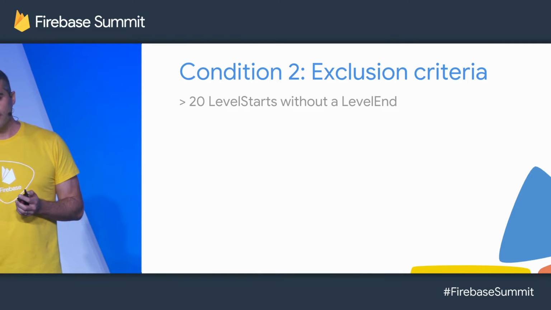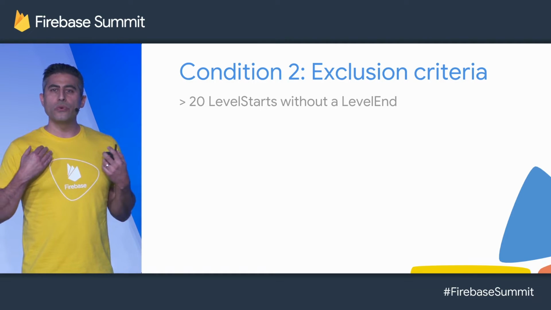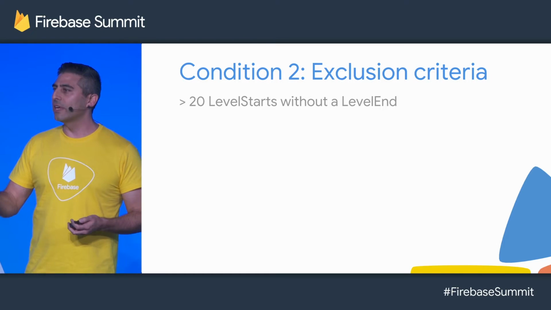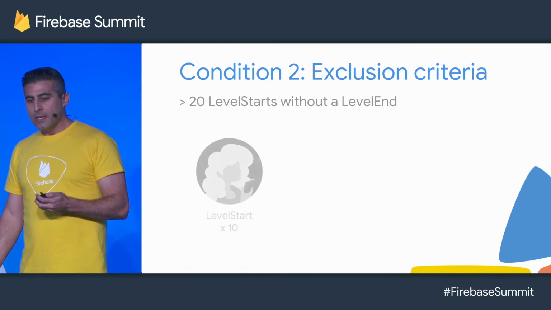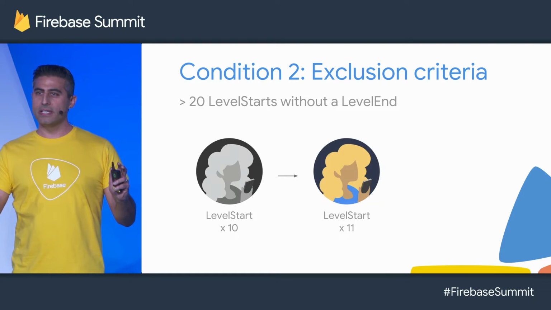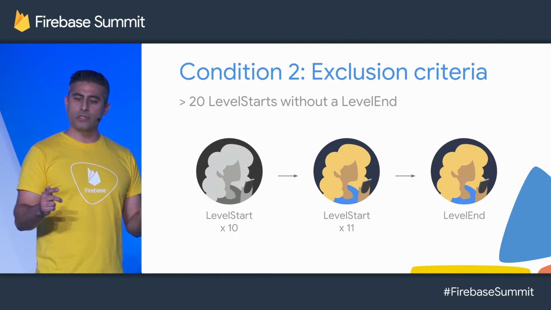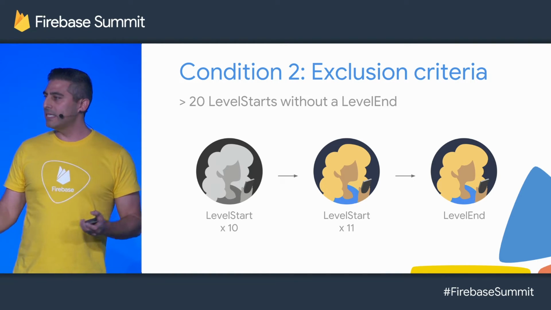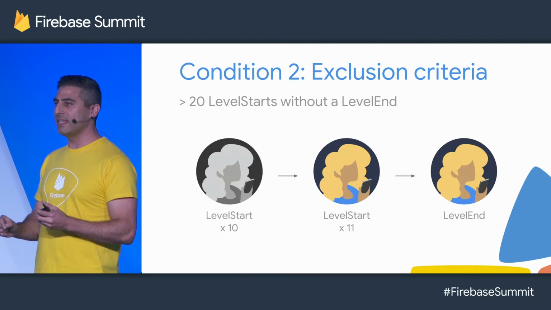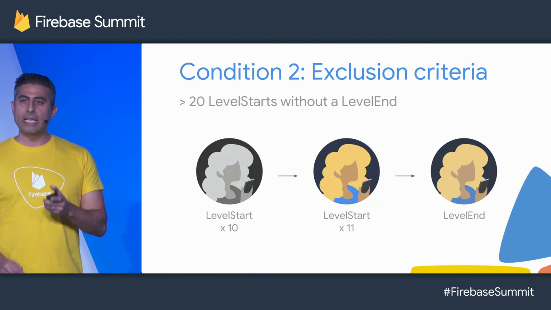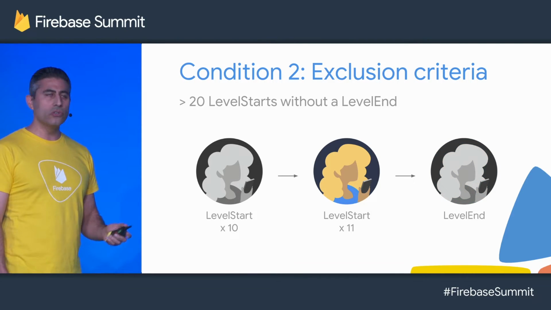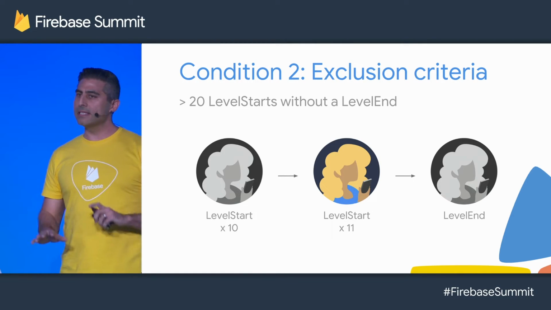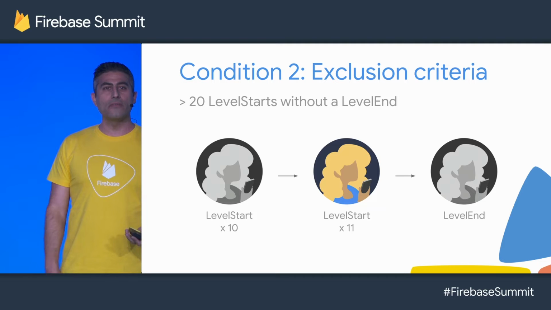Pretty straightforward. The second condition is these are users who have started 20 levels but haven't completed one. That implies that they're retrying over and over again or quitting because they're not making progress. And so there are 2 parts here. First is including users when they log their 21st level start. But there's an exclusion criteria too. We're specifically defining the condition under which a member leaves the audience. And so by using our new exclude groups, when the user logs a level end event, they'll be removed from our audience because that's a sign that the user has made progress and probably isn't frustrated anymore.